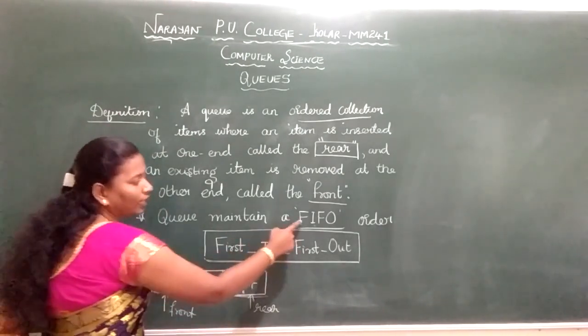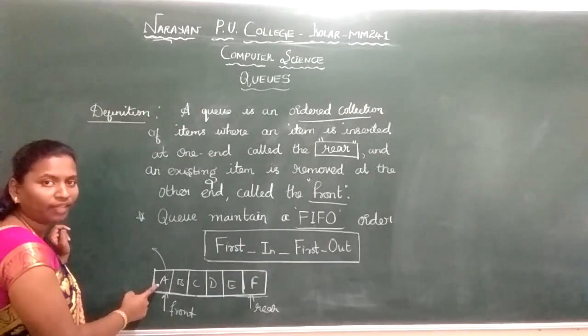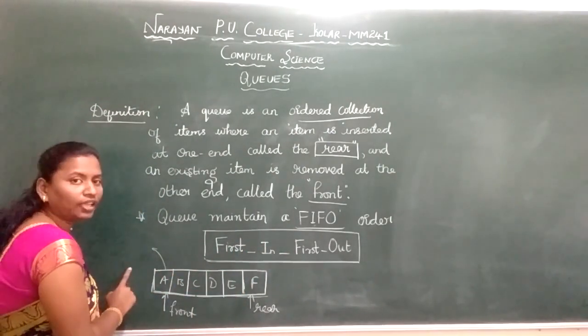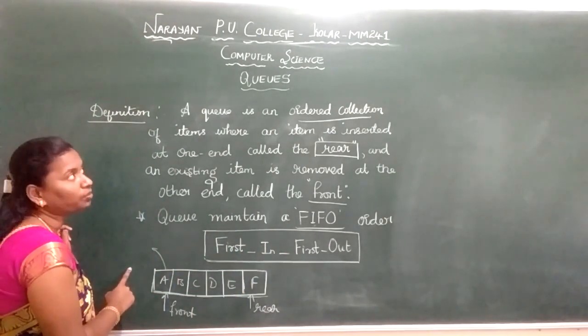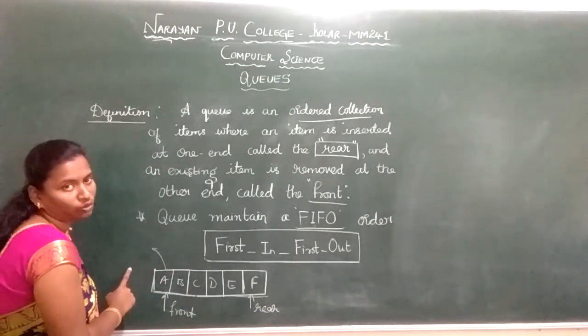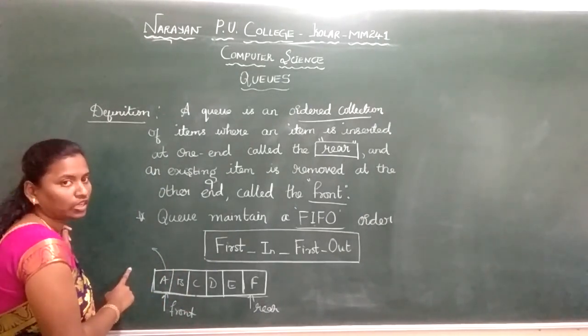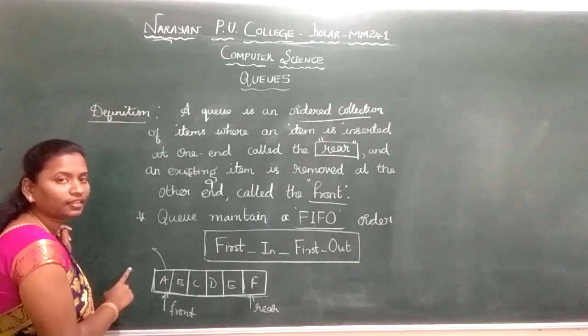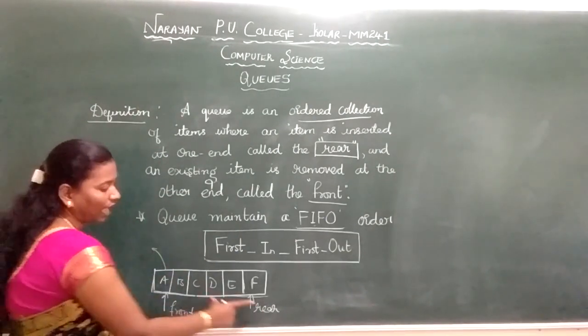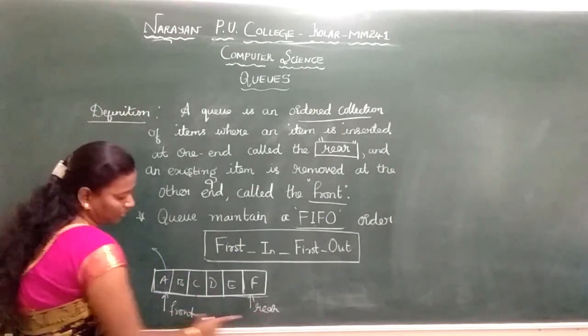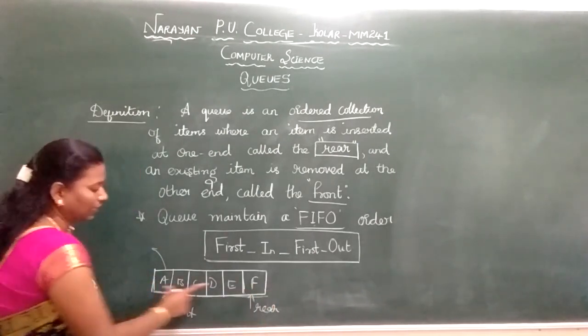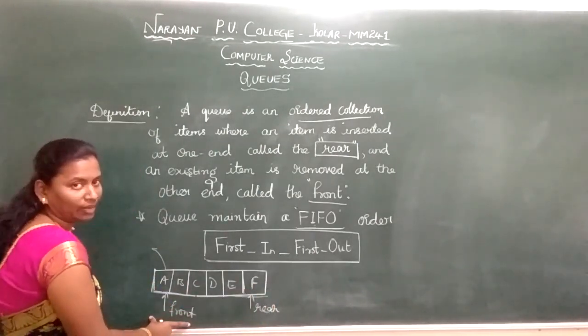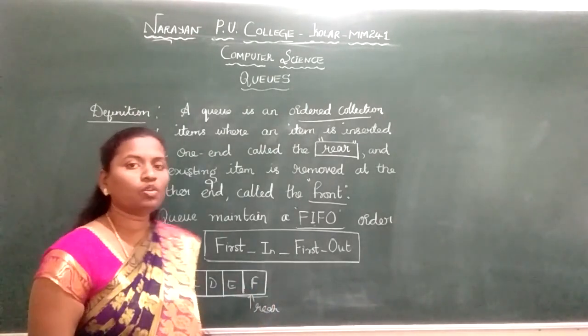I repeat, A I have inserted first, so A will be removed first. That is the main difference between stacks and queues. Both are linear data structures, but in a stack we have a single end called the stack top. Here we have two ends, the rear end and the front end. Through the rear end we insert elements, through the front end we delete elements. Next we'll see the types of queues.